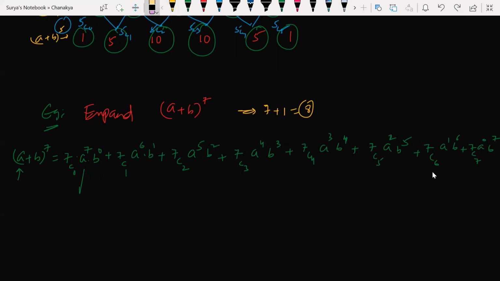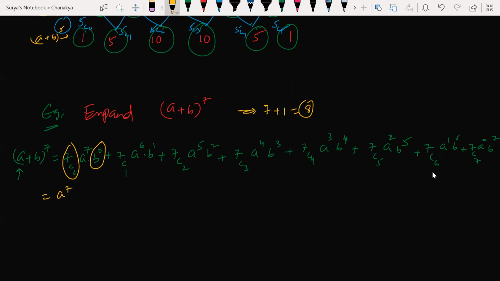Any doubts? Now let's solve this. This is your expansion. If I simplify this, that is the answer. 7C0 is what? You have to calculate in mind only. 7C0 is 1. 1 into A to the power of 7 into B to the power of 0, how much? A to the power of 7 only. Correct? Guys, 7C0 gives me 1, B to the power of 0 gives me 1, 1 into A to the power of 7 is A to the power of 7. Yes or no?